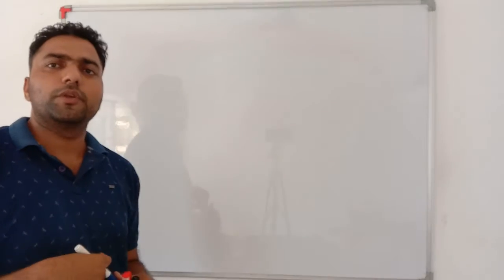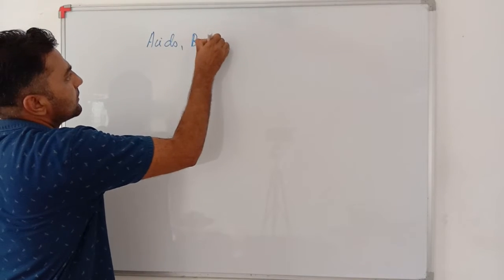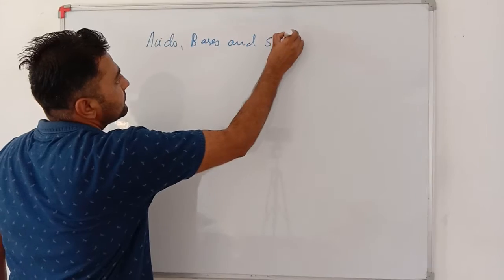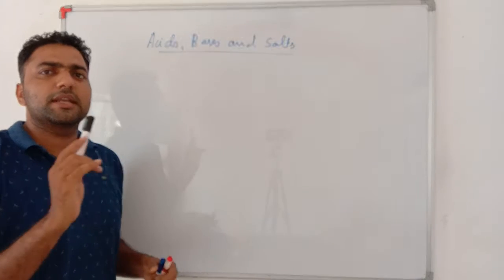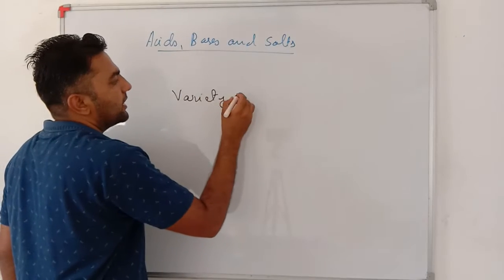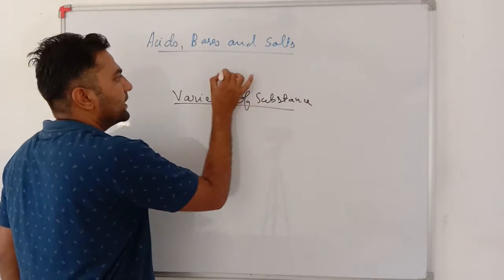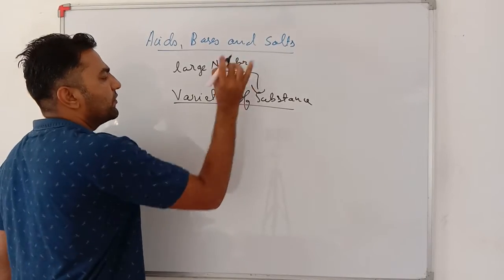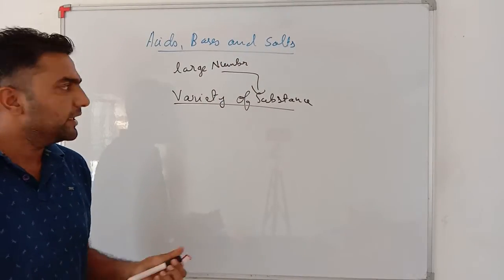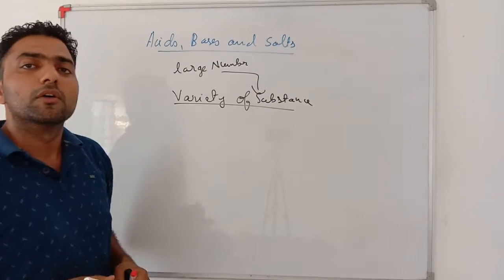Okay, dear students, today we are going to start a new chapter, that is acids, bases, and salts. Okay, dear students, basically we are surrounded by a large variety of substances nearby us. Nearby us there is a large number of substances. Acids, bases, and salts are a category of these substances or compounds.